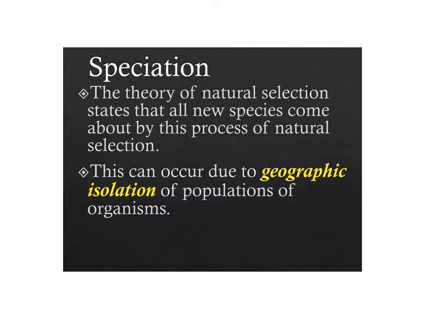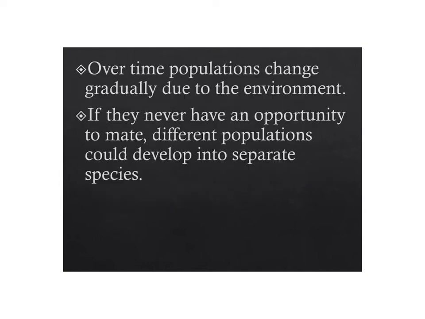but this is only going to occur if we have what's called geographic isolation. That is, if populations of organisms are separated geographically, they cannot come together and they're completely isolated from one another, then you could develop a new species. So gradually, populations will change due to changes in the environment. If they never have an opportunity to mate, if they never can come together and join together their genes, then slowly, with changes in the environment, you could develop different populations, so much so that they are now completely different species.